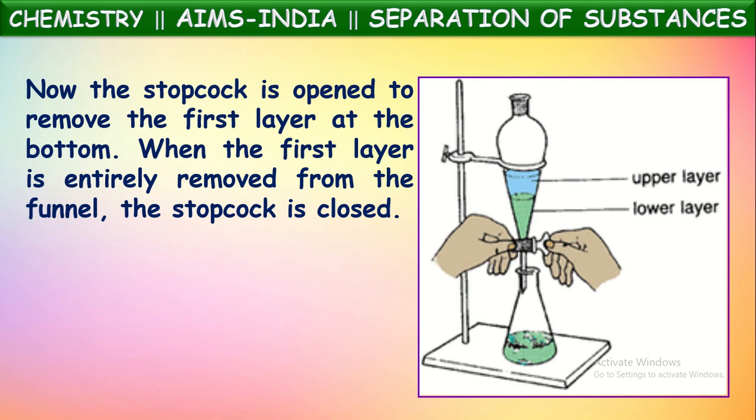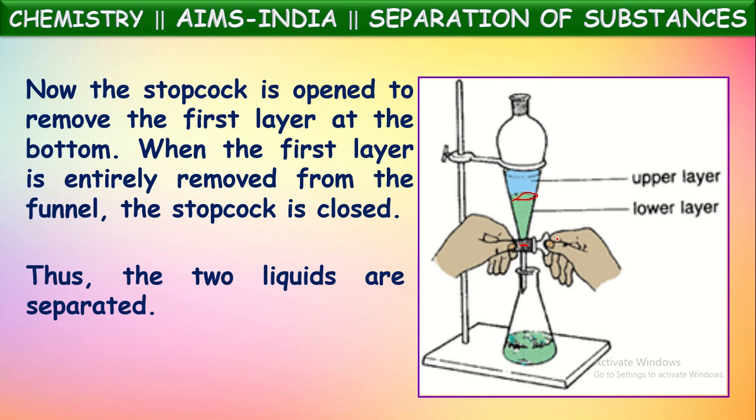Now what are they doing? See, now the stopcock, this tap, is opened to remove the first layer. When the first layer is entirely removed and the second layer reaches the stopcock here, the stopcock is immediately closed. Thus the two liquids are separated. Generally, for the separation of two immiscible liquids, they use this separating funnel.